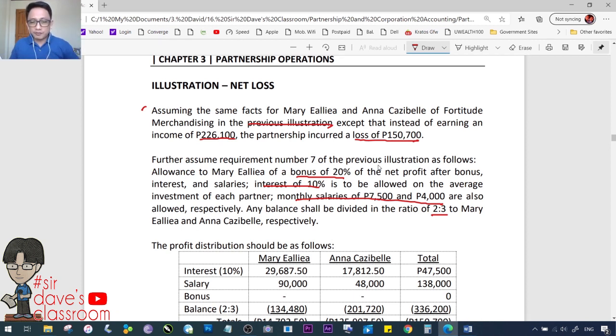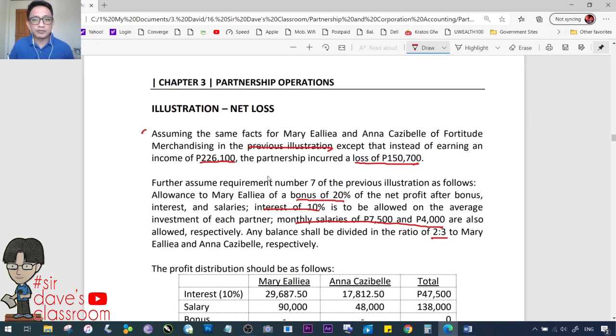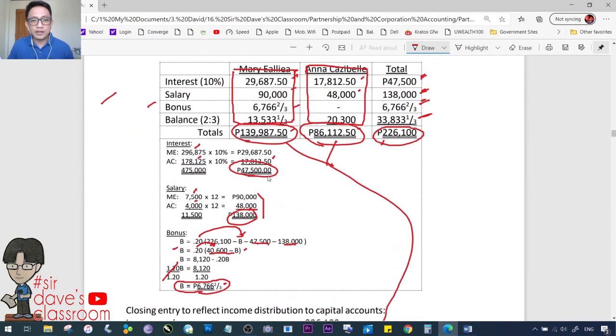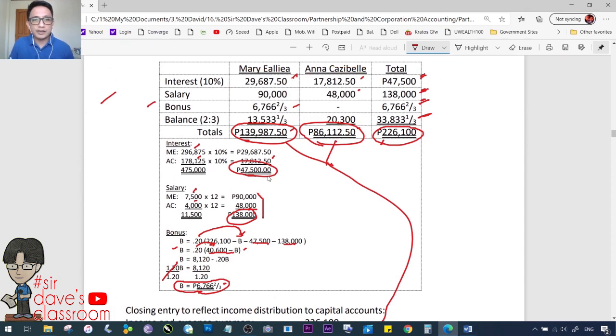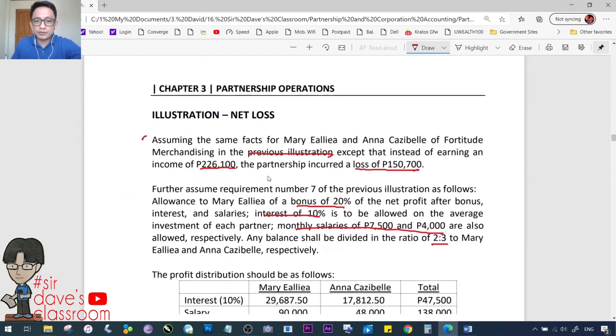So, the profit distribution schedule should be how? Di parehas pa rin nung kanina. Remember the figures that we have dealt with kanina and we have computed using the following computation. So, ito yung mga figures natin, class. You have your interest and salary, 29,687.5 as well as 90,000 dito. 17,812.5 and 48,000. That would be exactly the same figures na makikita mo dito sa baba.